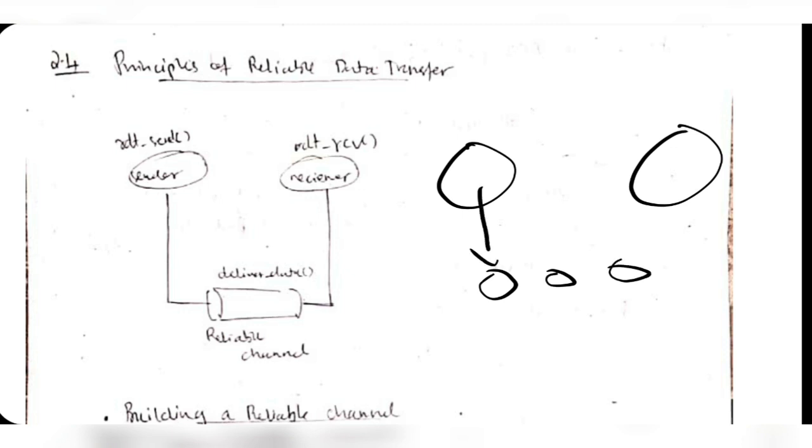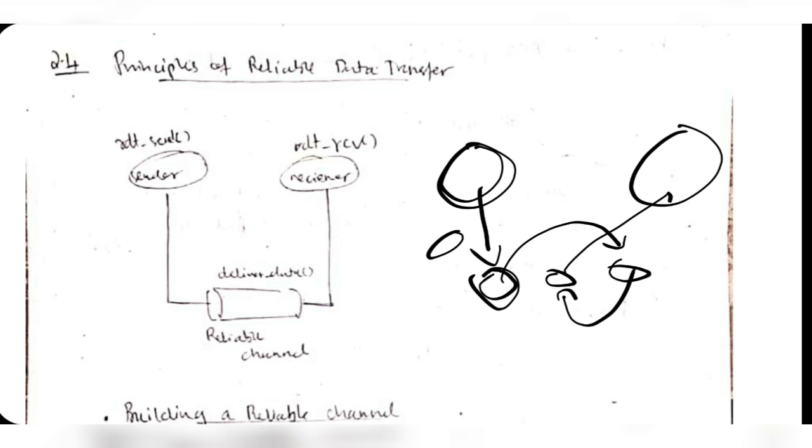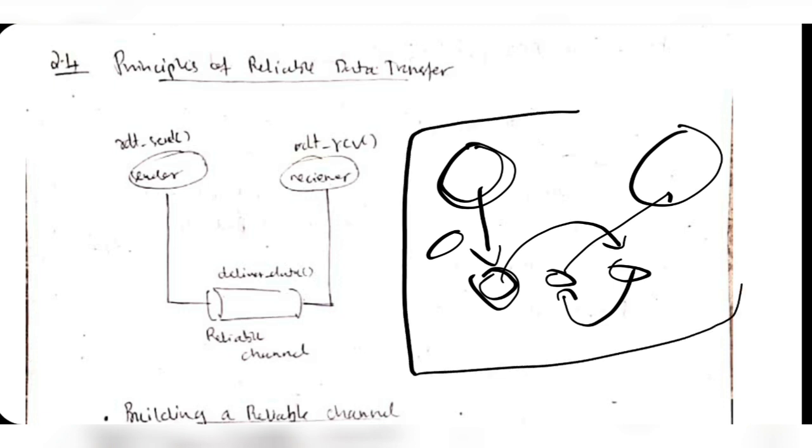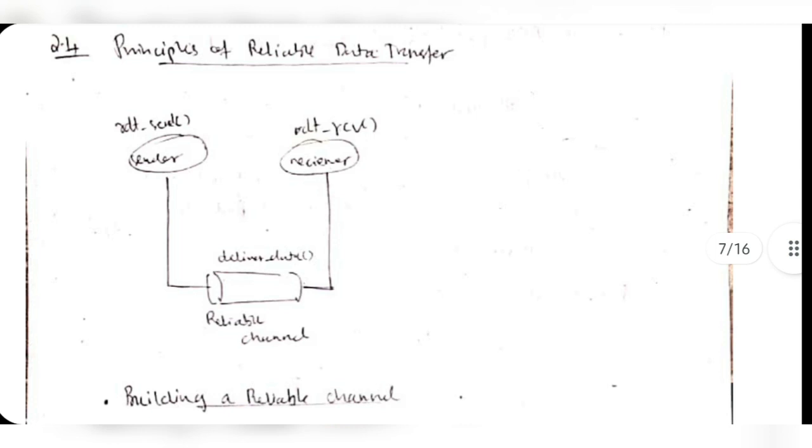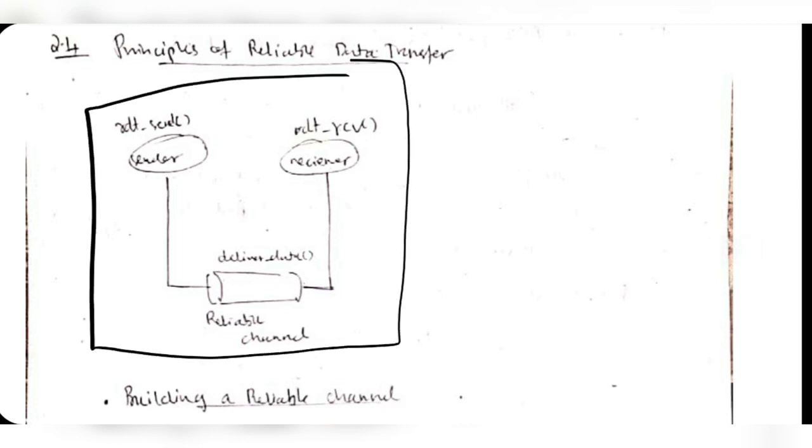Suppose the sender is connected to this one, this one is connected to here, and this one to here. If it's like this, you have to mention which functions are performed when transmitting data from this end to this end. So to make this diagram you need to know the functions of each of these intermediaries, and that's what we will be discussing in this module. Pay attention. Here the main diagram is the minimum diagram.